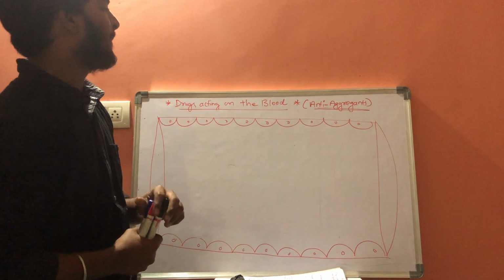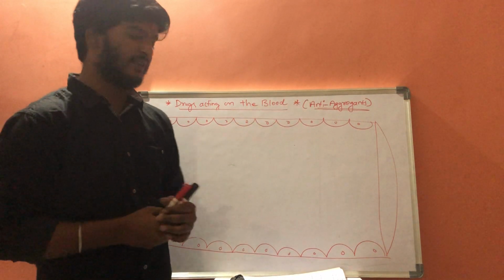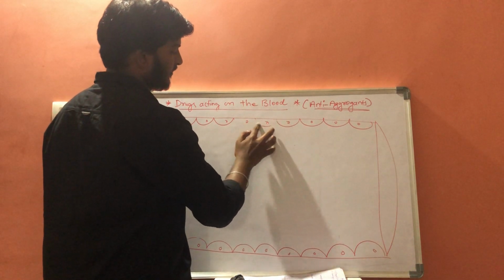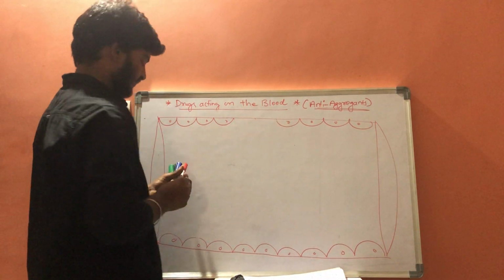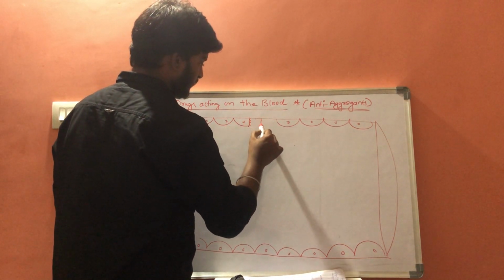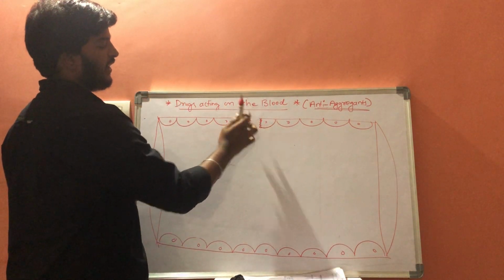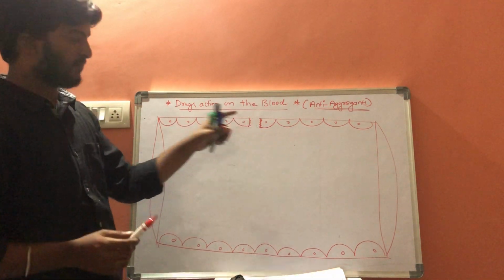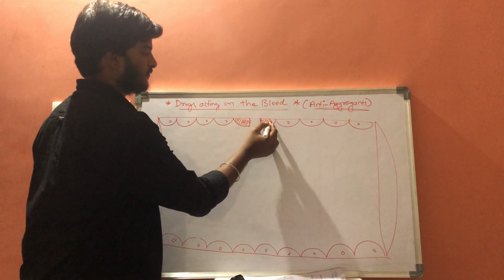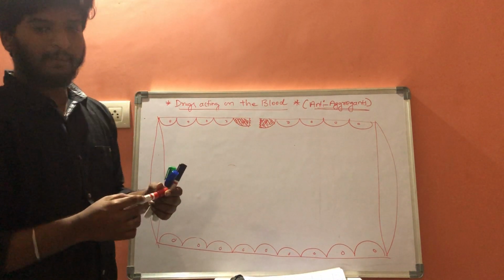So what happens in this case? Let us consider here some part of the endothelium has ruptured.